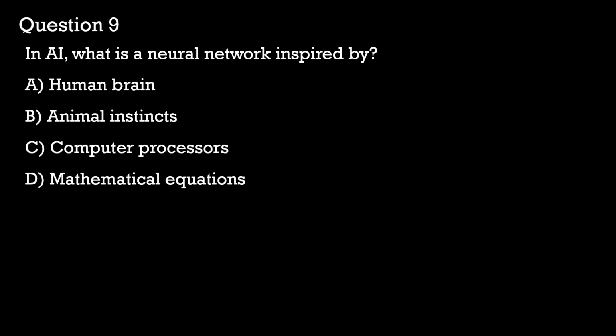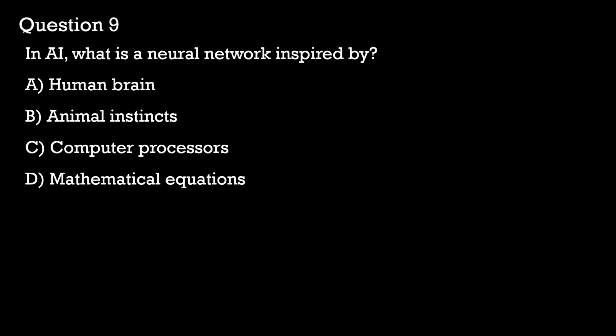So it's obvious that our answer is option A, but we're going to go through the explanation of each of them. A neural network in AI is inspired by the human brain and its network of neurons. Just like how the neurons in the brain process and transmit information, artificial neural networks consist of interconnected nodes that process data and learn from it. In option B, neural networks do not mimic instincts. They are rather designed to process data and learn patterns like the human brain.